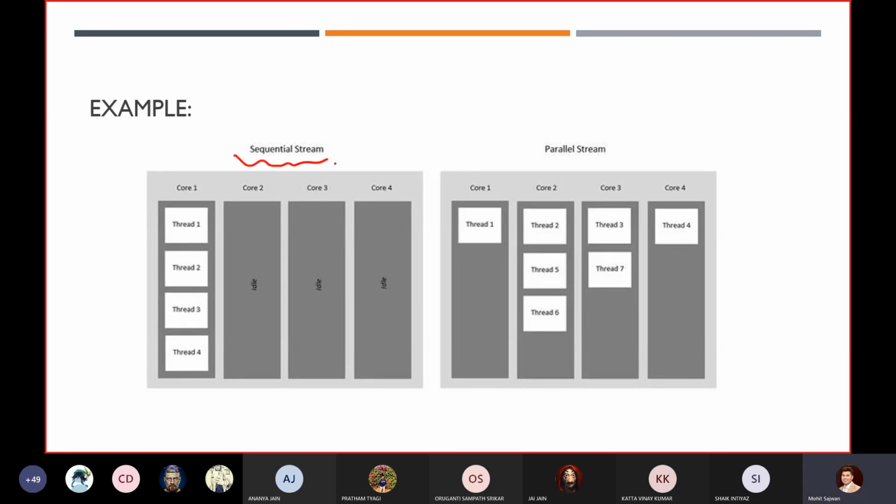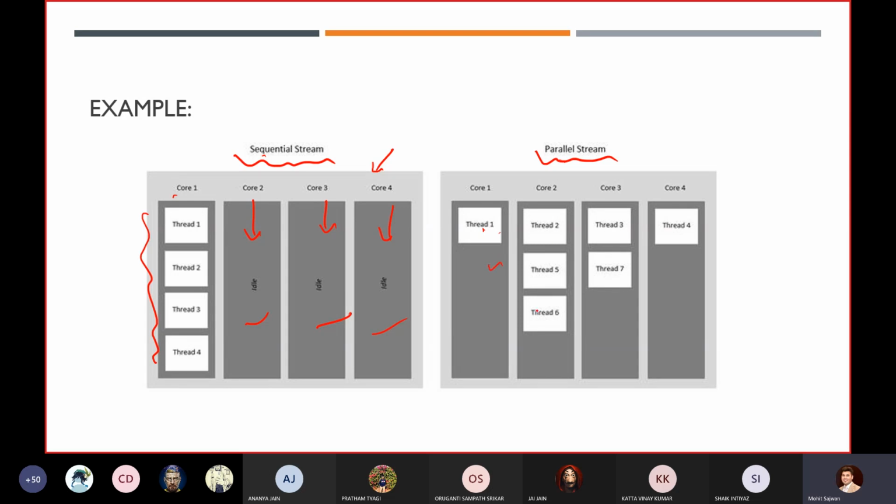This is just an example. This is a sequential stream and this is a parallel stream. You already know that we have different cores. Let's assume your processor has 4 cores and you are using a sequential stream. You can see that these cores are idle, performing nothing. Here you can see a queue of size 4, and we could utilize it, but still we are not. But using parallel, you can see directly how we utilize the entire resources.